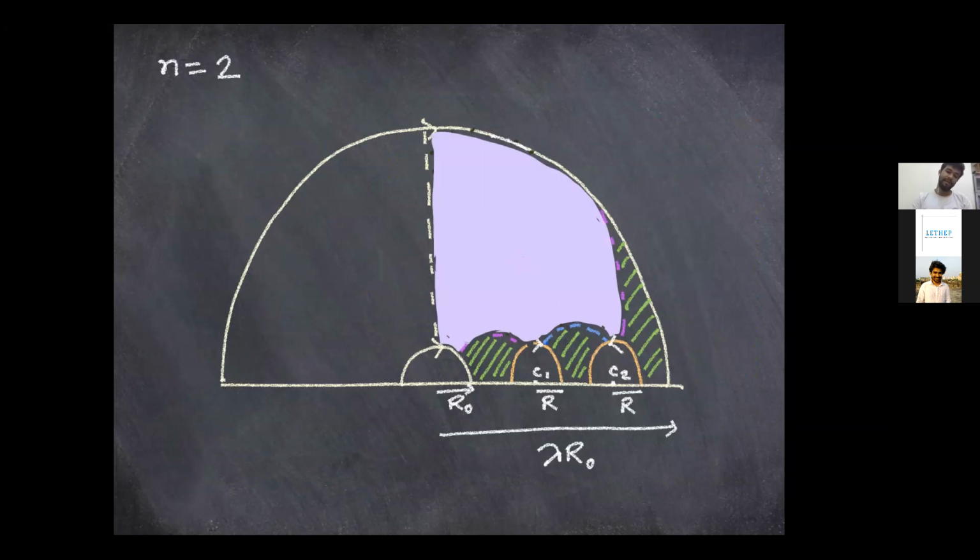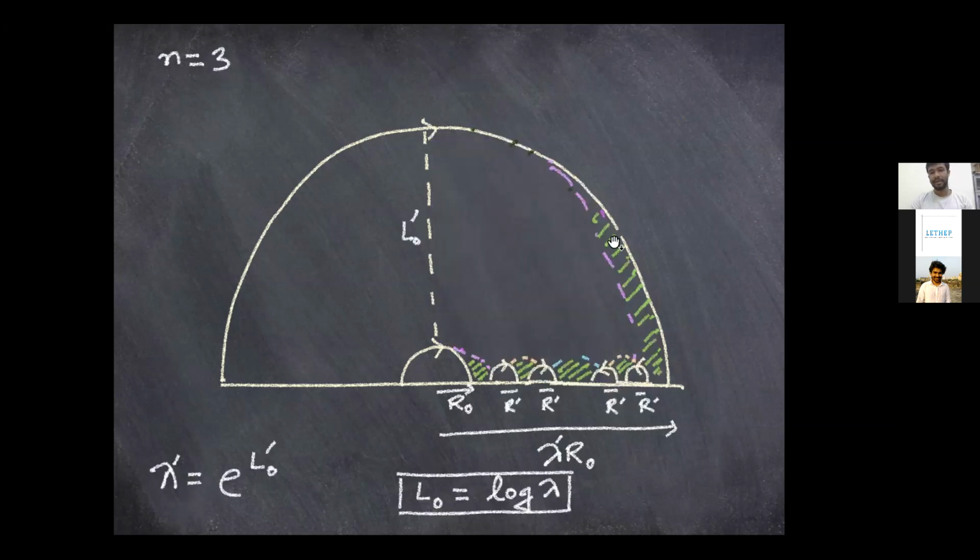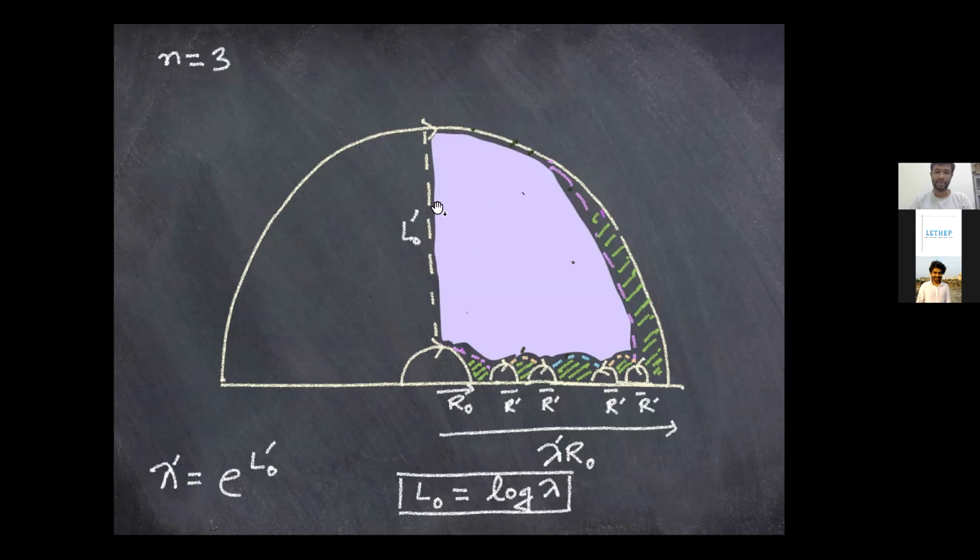For example, again, if we increase the situation to n equals 3, for the primary choice we would compute the volume of these regions, whereas for the later choice we would compute the volume of these regions as well. So this region will be added. The green regions will also be there, but the purple shaped region will also appear in the volume plot. I'm not going to really talk about the parametric dependence of what we want to do, but it has to be subtly done in this picture.